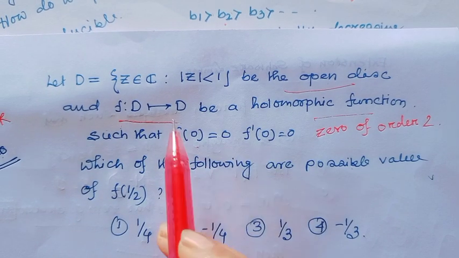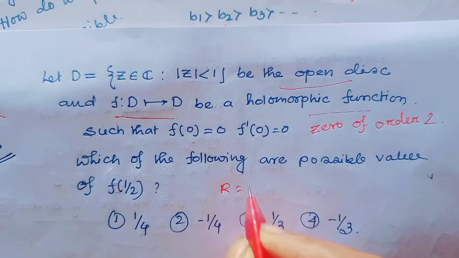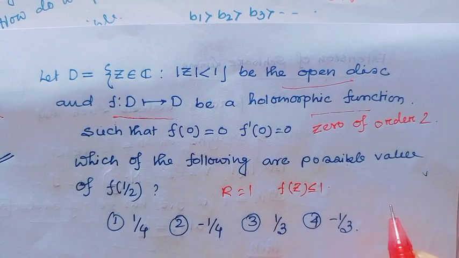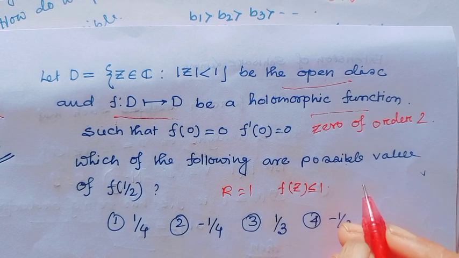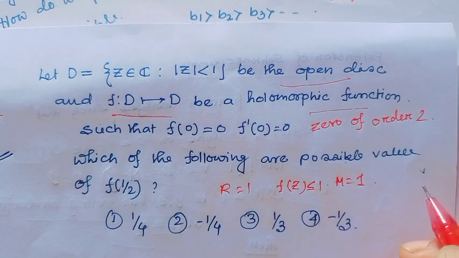Since here the function is defined from D to D, R = 1 and |f(z)| would be ≤ 1, so M = 1.